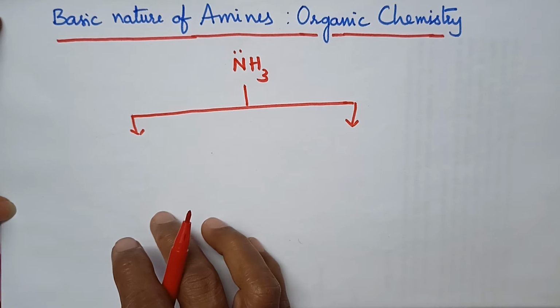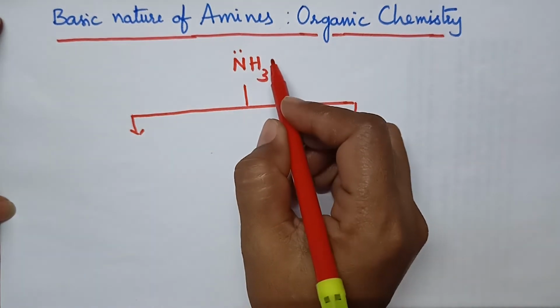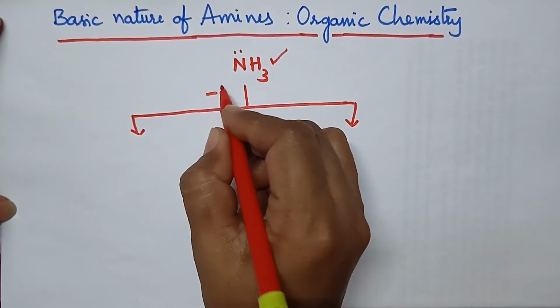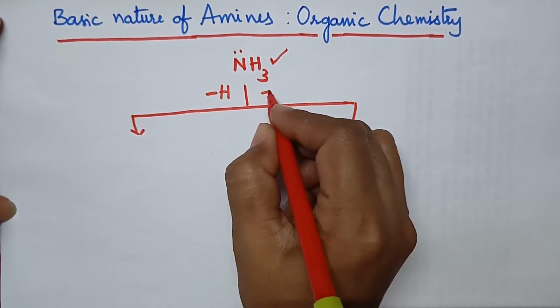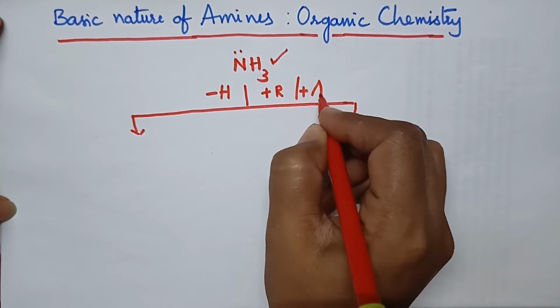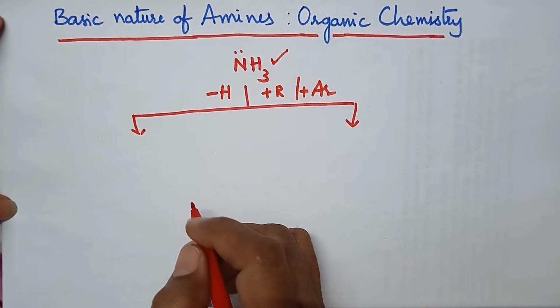So, how are amines obtained? By the replacement of one or more hydrogens by alkyl or aryl groups, it results in the formation of amines.